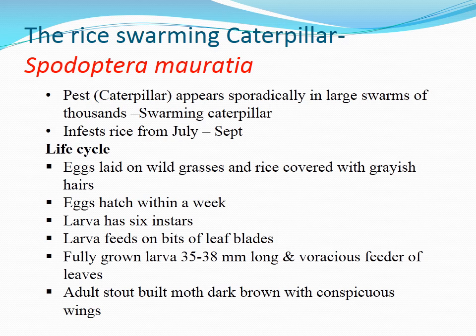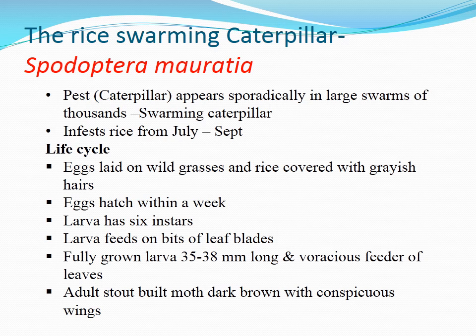That is why it is known as swarming caterpillar. When the pest occurs in large numbers together, you call it a swarm. This infests rice from July to September.